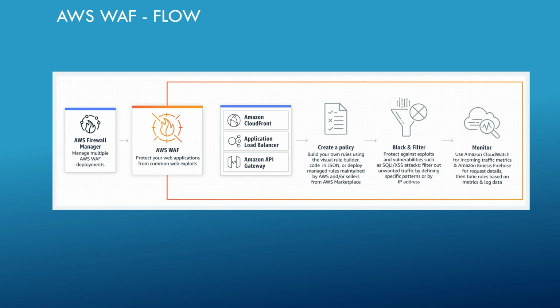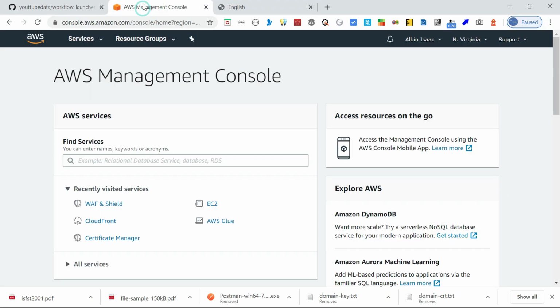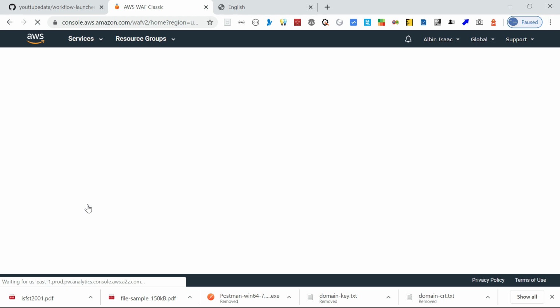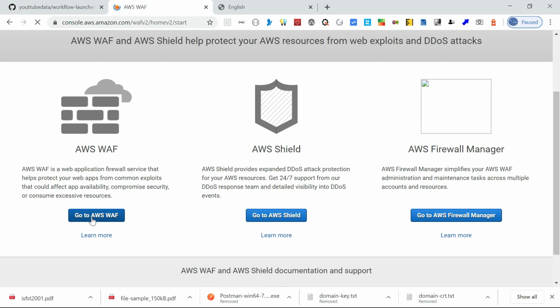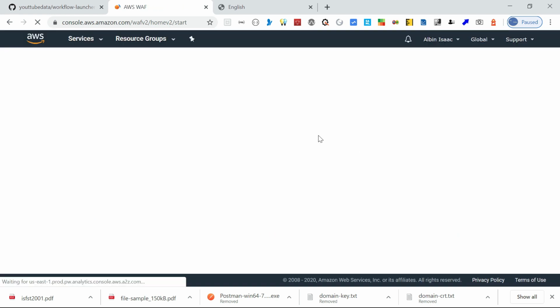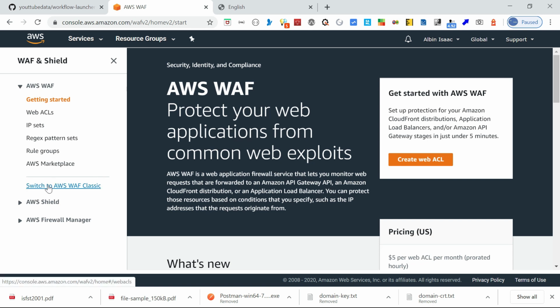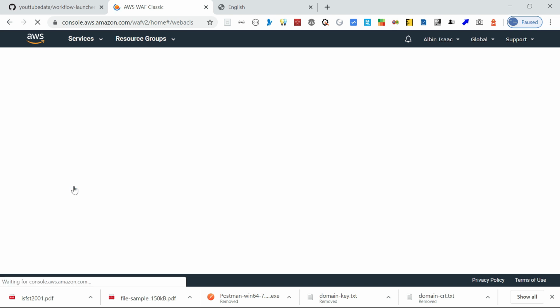Okay, now let's quickly review the configuration I was talking about. So let me go into that. Yeah, I am in the AWS console. Here you can search for WAF. So I'm seeing WAF, and I'm just clicking on that. You just go into this, go to AWS WAF. Here you can see switch to AWS WAF Classic. So this is the old one, the old UI, old functionality.